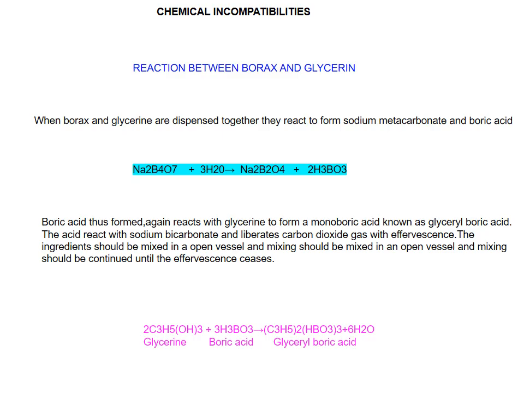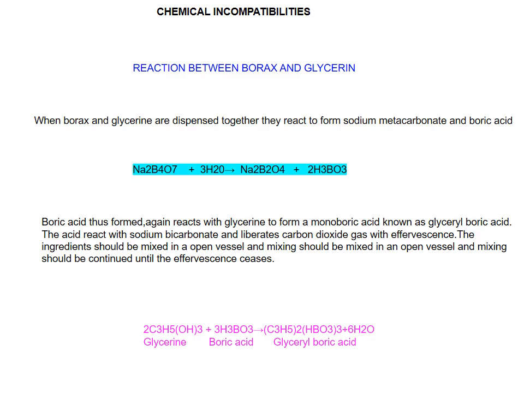The reaction between borax, sodium bicarbonate and glycerin is a type of chemical incompatibility which causes the liberation of carbon dioxide. When borax and glycerin are dispensed together, they react to form sodium metaborate and boric acid. The reaction is as follows. Here Na2B2O4 is sodium metaborate and H3BO3 is boric acid.